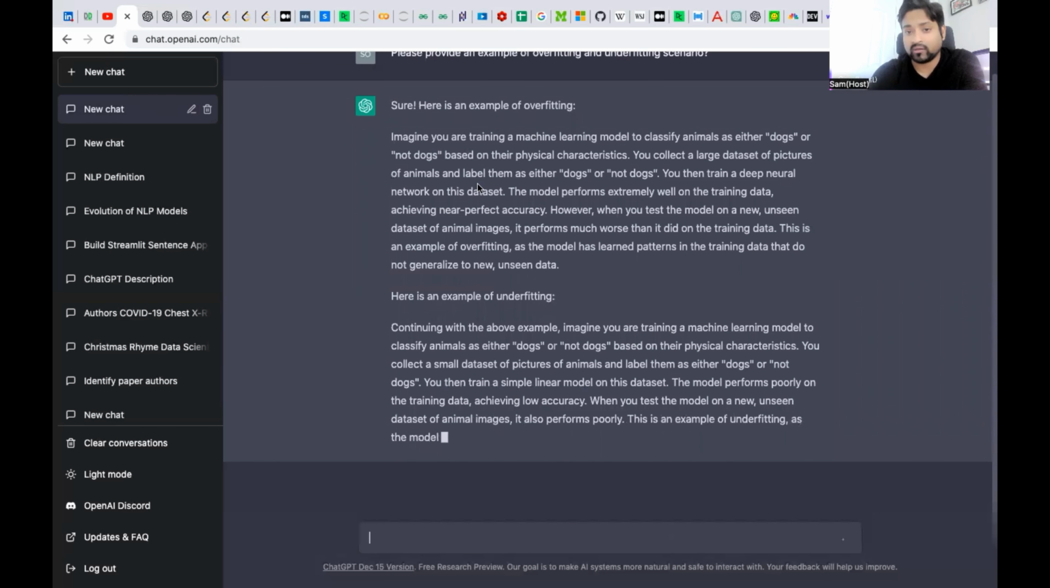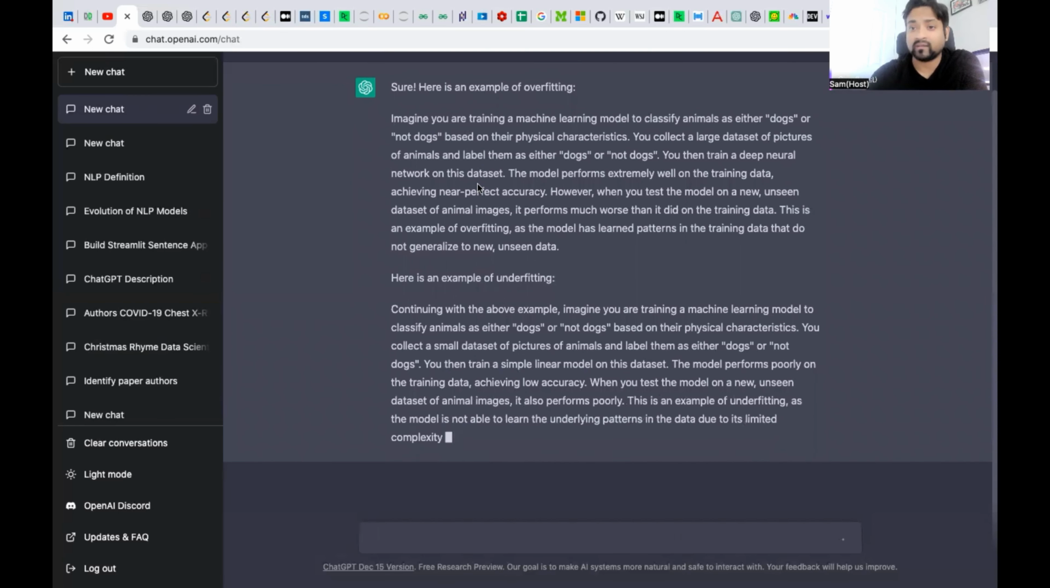Imagine you're training a machine learning model to classify animals as either dogs or not dogs based on physical characteristics. You collect a large data set of pictures of animals and label them as either dogs or not dogs. You then train a deep neural network on this data set. The model performs extremely well on the training data, with near perfect accuracy. However, when you test the model on new animal images, it performs much worse than it did on the training